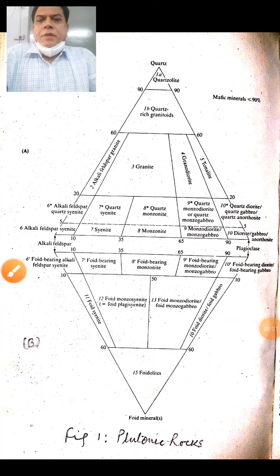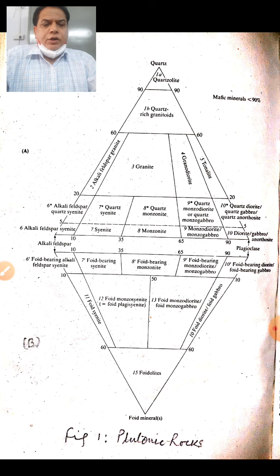Good morning. Yesterday we discussed the classification of igneous rocks given by G.W. Tyrrell, known as the tabular classification. In continuation, today we are going to discuss the International Union of Geological Sciences, IUGS, classification, which is after Albert Streckeisen, who in 1973 proposed a classification of plutonic and volcanic rocks in double triangles.